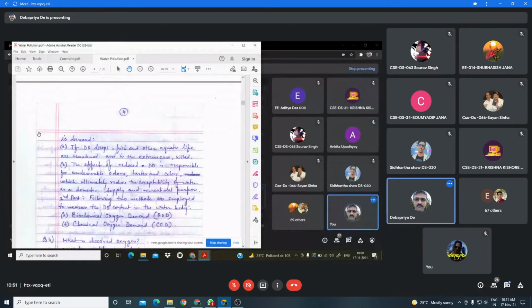And the value of this depends on the temperature level in the water body. It's very important because the